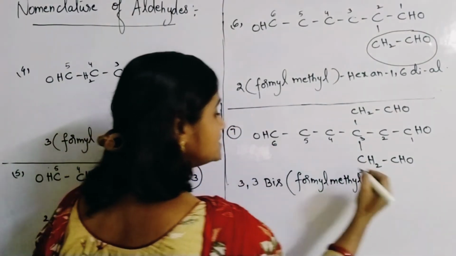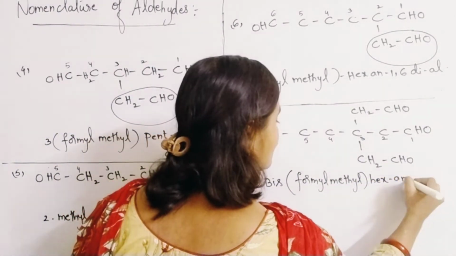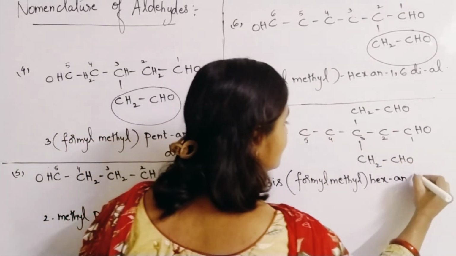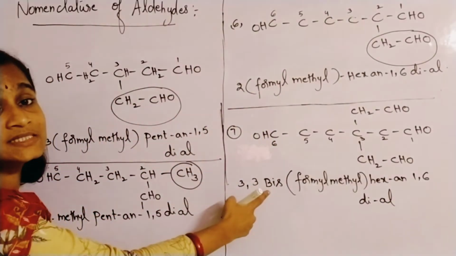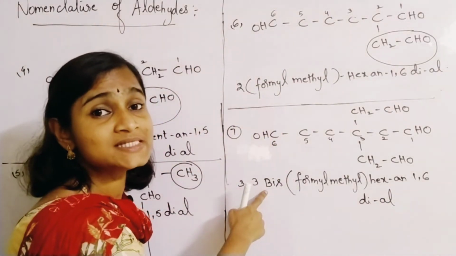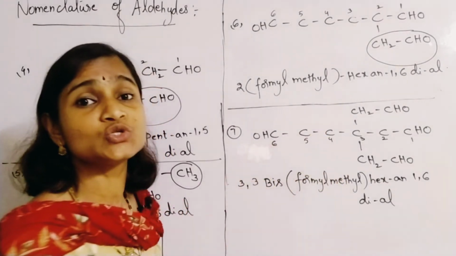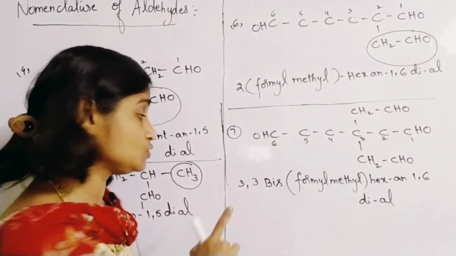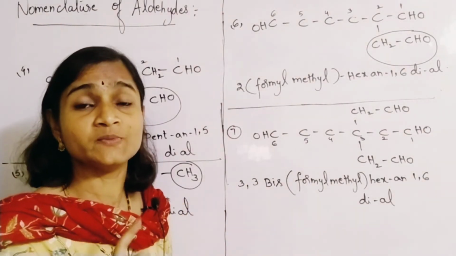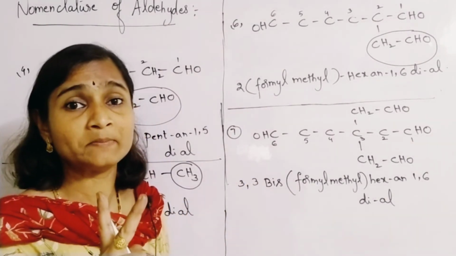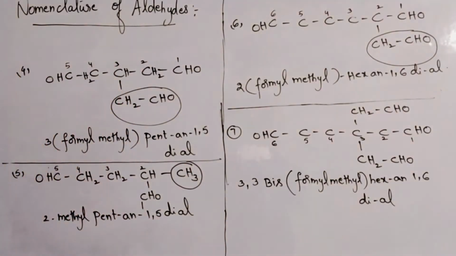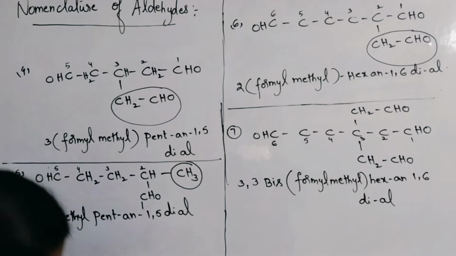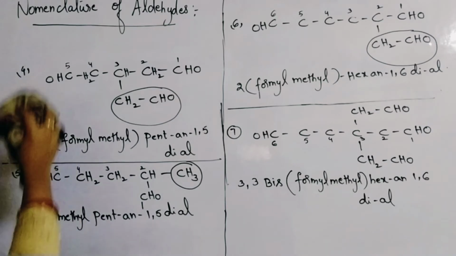How many carbons are there? Six, so hexane, and you find 1,6-dial. 3,3-bis(formylmethyl). Why do you use the word bis? Because similar substituents are attached to the same carbon atom. So you have to mention the locant's position two times, because two substituents are attached to the same carbon atom. Please understand the points carefully. So 3,3-bis(formylmethyl)hexane-1,6-dial is the name of that compound. Now let us learn some examples.